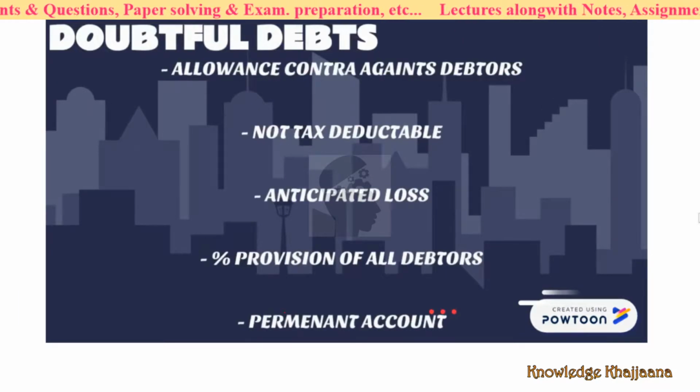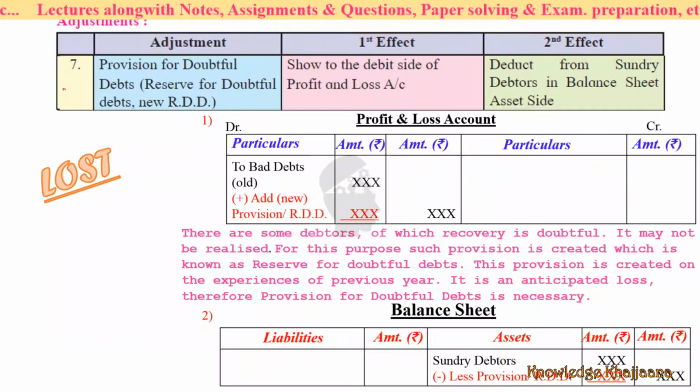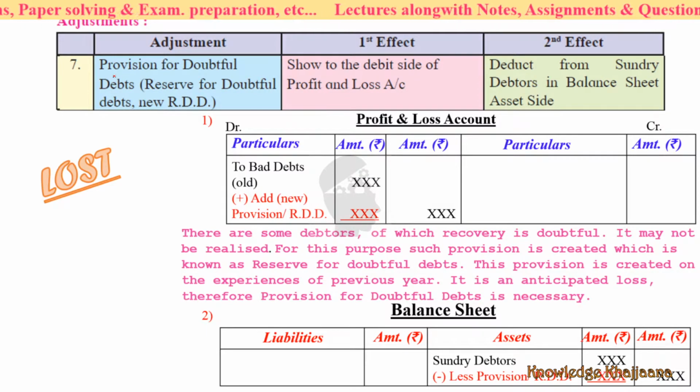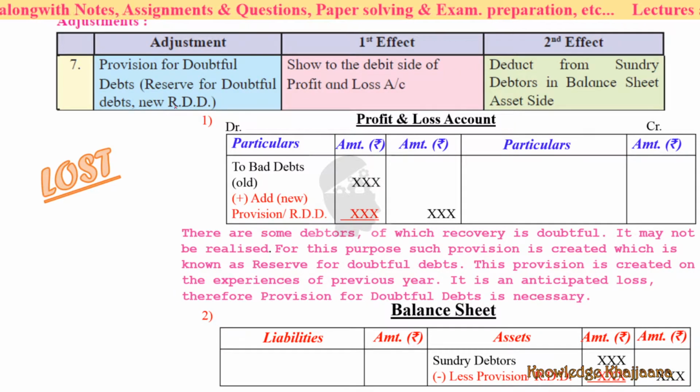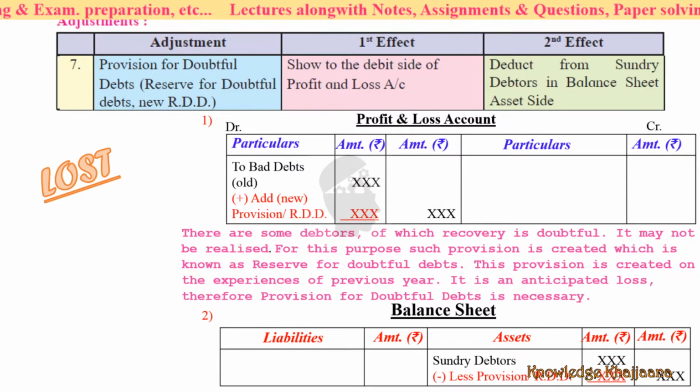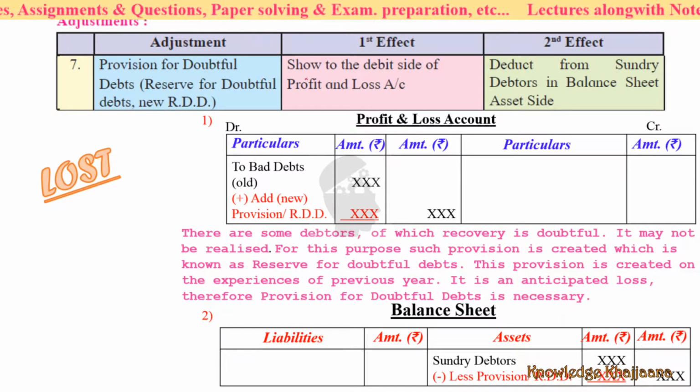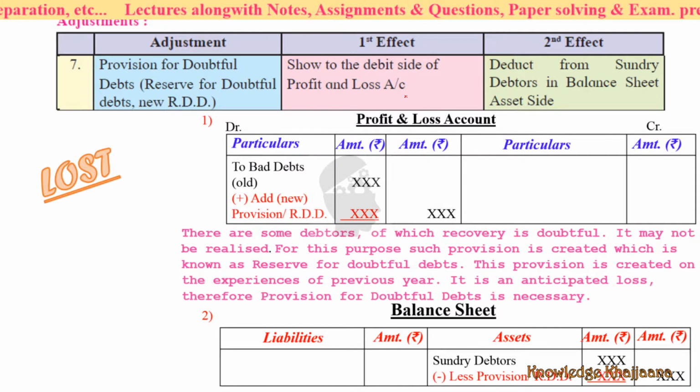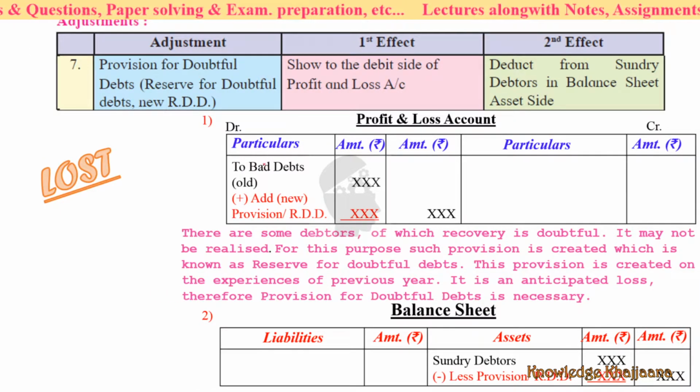Understood what is meant by doubtful debts? Now the next adjustment is adjustment number 7. It is provision for doubtful debts or reserve for doubtful debts or new reserve for doubtful debts. What it is and how to make its effect? Its first effect is to show on the debit side of the profit and loss account, as bad debts.